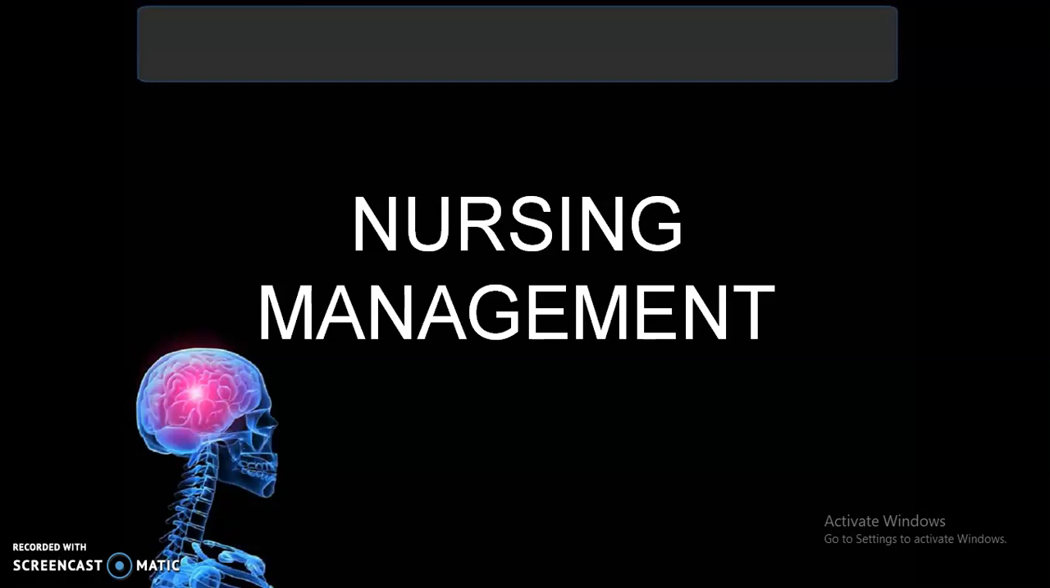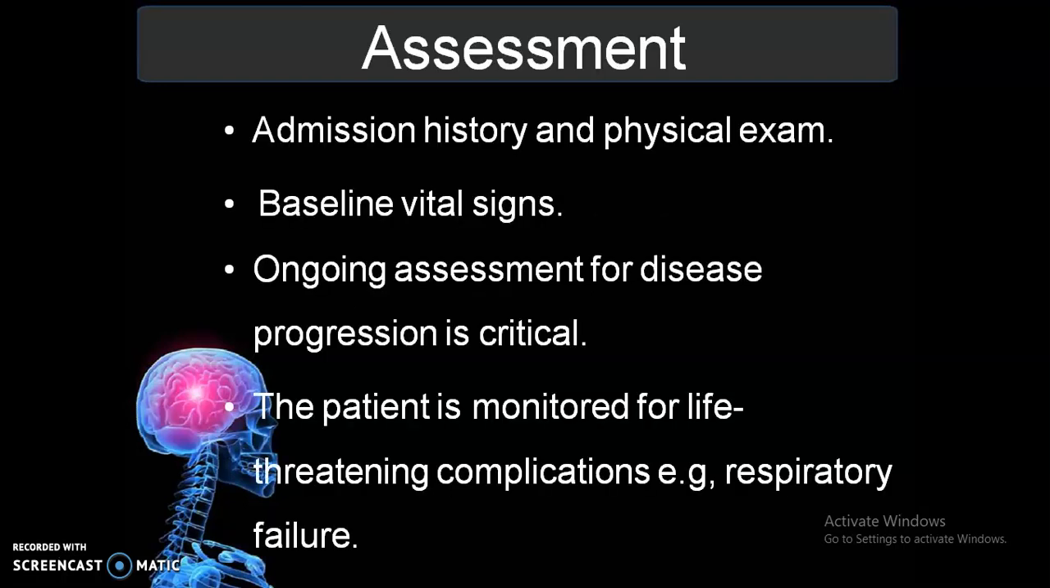Then coming to the nursing management. So first we have to go with the assessment. Admission history and the physical examination has to be done. We have to go with the baseline vital signs, then ongoing assessment for disease progression is critical. Means once the patient is admitted to the hospital, we have to thoroughly monitor the patient to know whether the condition is progressing or declining. What is the status of the particular case, we have to continuously assess.